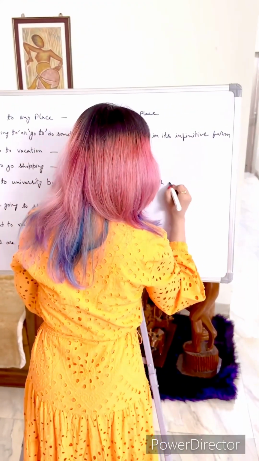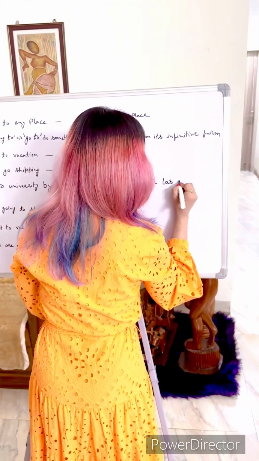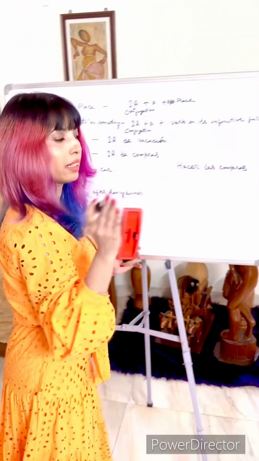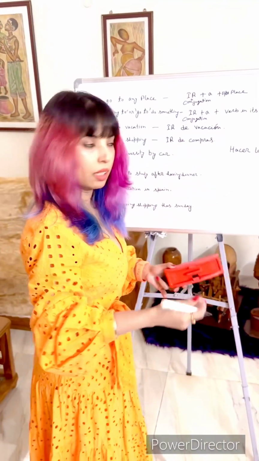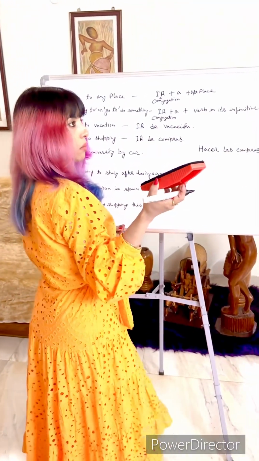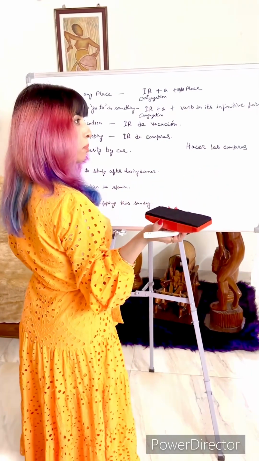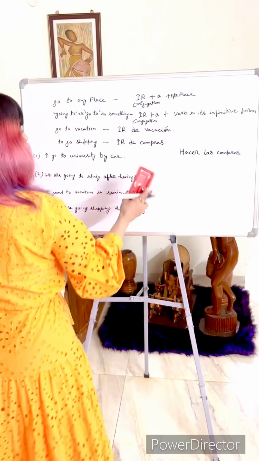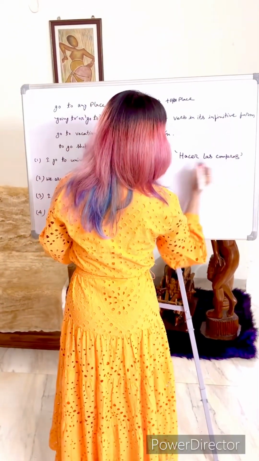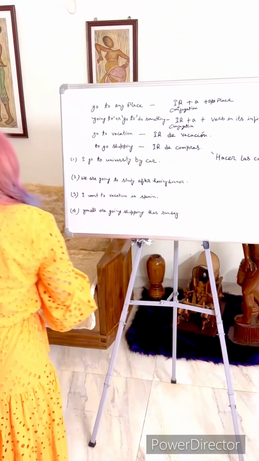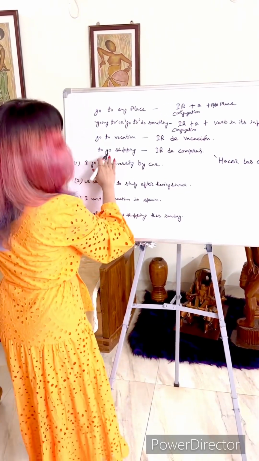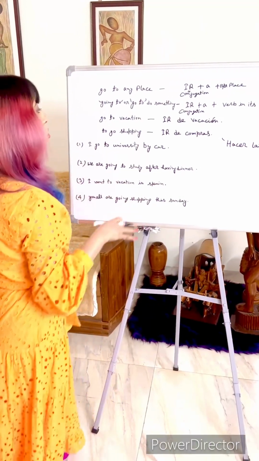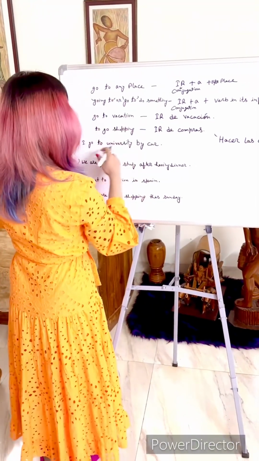So hacer las compras means in that case you will be doing the shopping, like you are going to shop bread or milk or any other grocery item, then you are supposed to use this structure, hacer las compras. Other than that, with ir, it would be ir de compras. So we'll do examples for these structures.